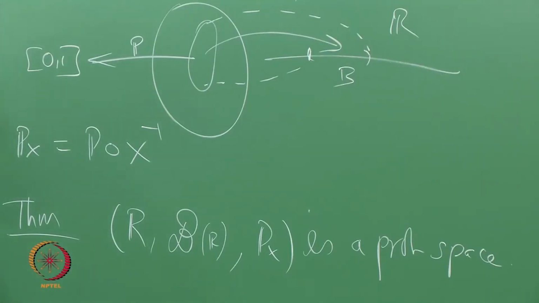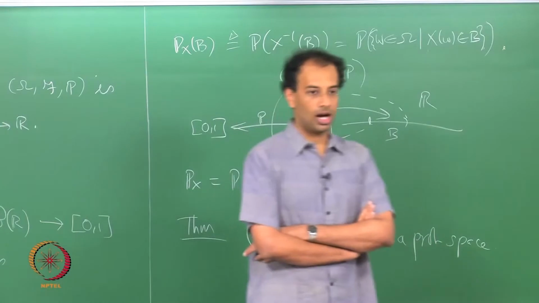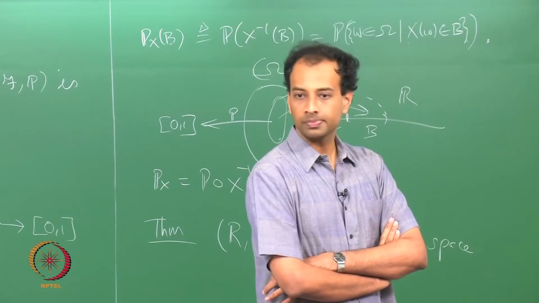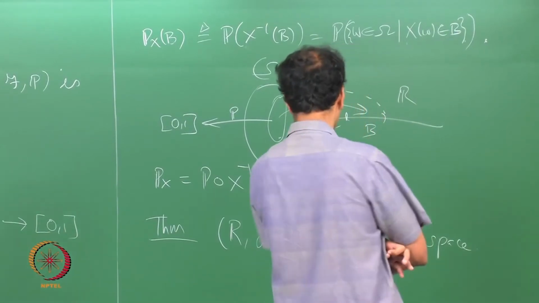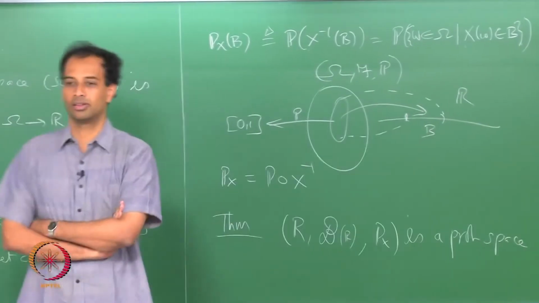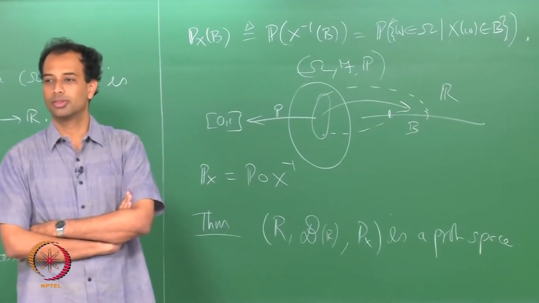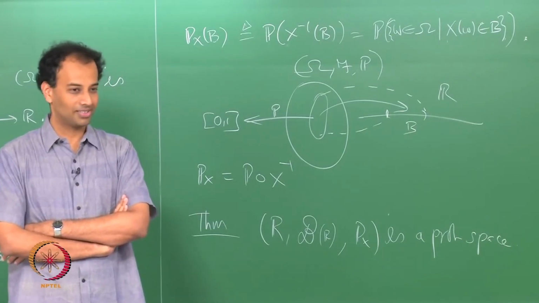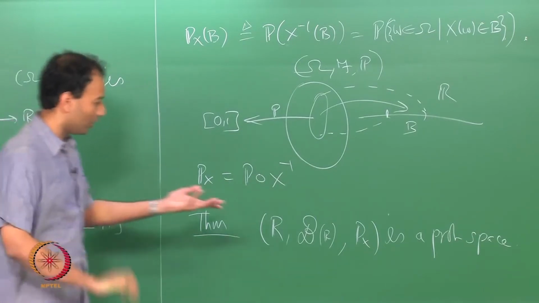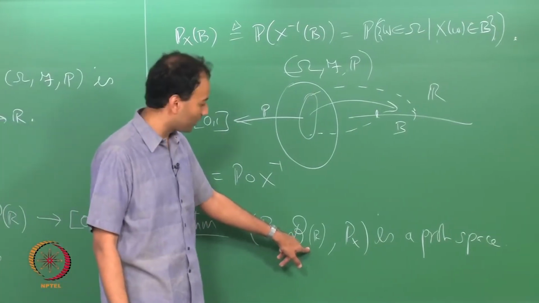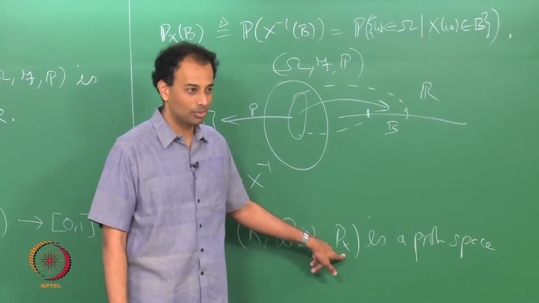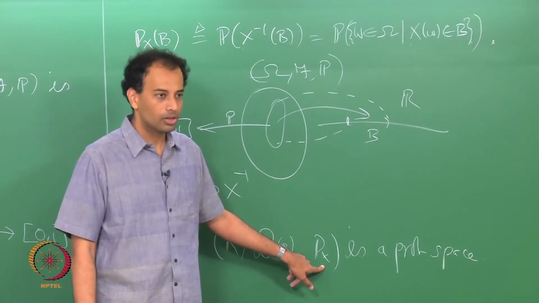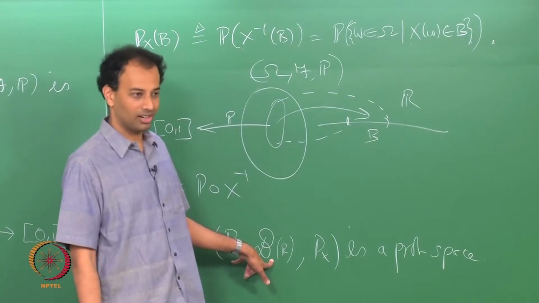So, for any random variable X, (R, B(R), P_x) is a probability space. What does that mean? We already know B(R) is the sigma algebra on R, right. We only have to prove that P_x, which is the probability law, is in fact a probability measure on this measurable space (R, B(R)), correct.